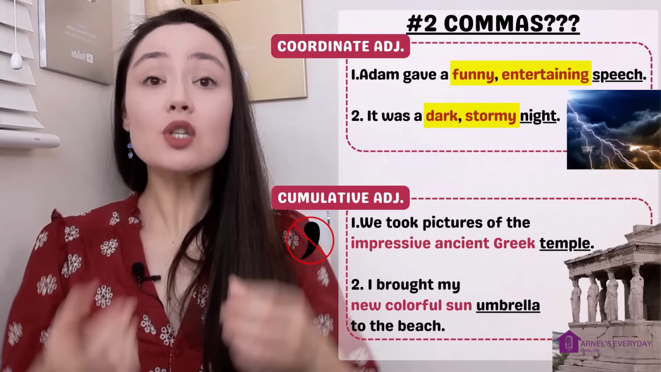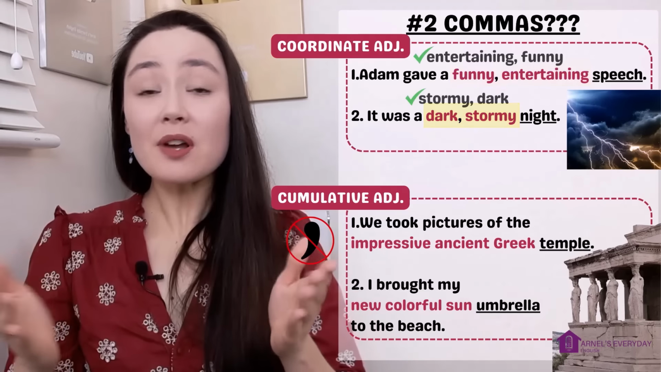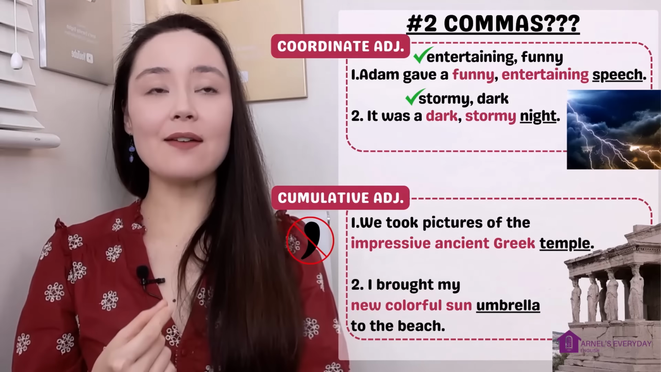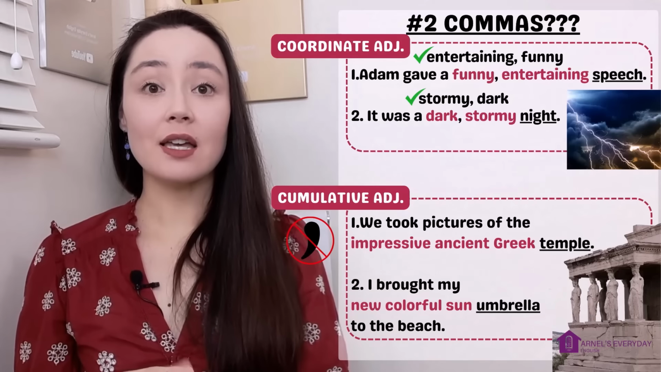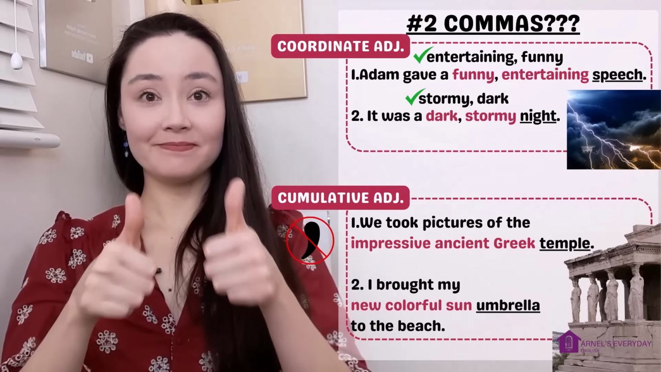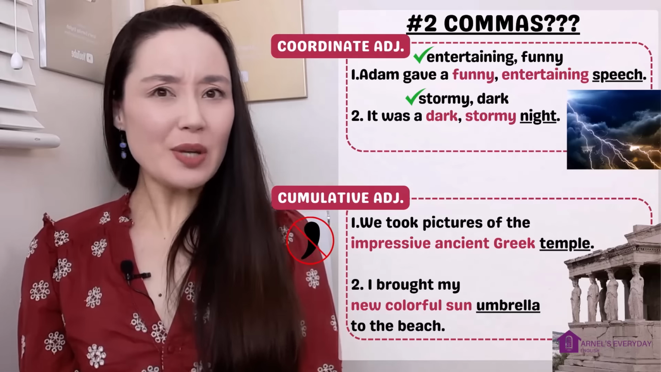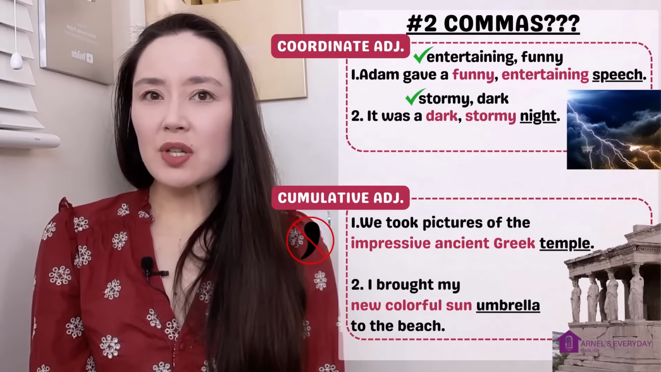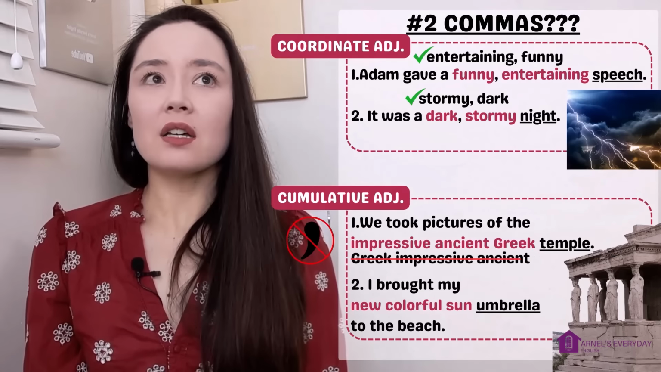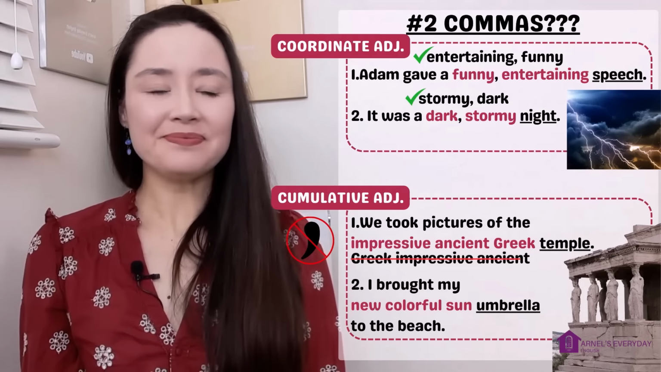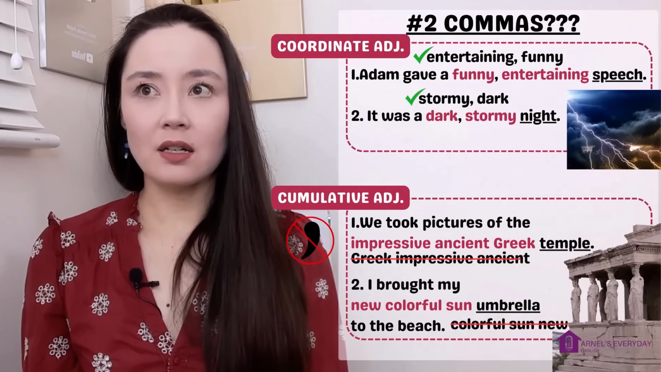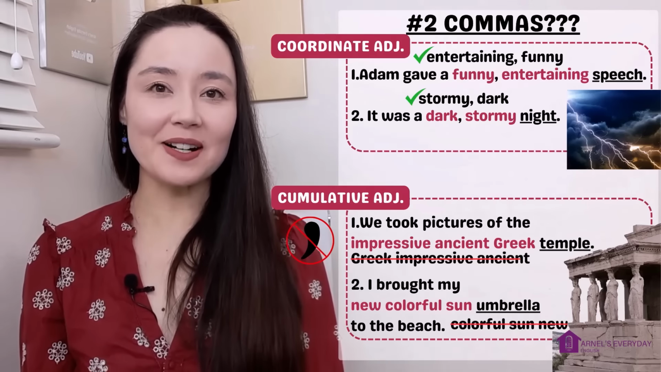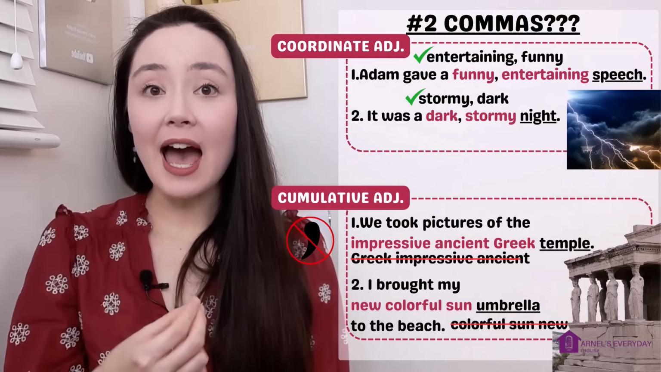With coordinate adjectives, you can also move the places. Remember, they don't follow the adjective word order. So I could say, Adam gave an entertaining, funny speech. It was a stormy, dark night. Both are good. You cannot do that with the other sentences. I mean, I can't say, we took pictures of the Greek impressive ancient temple. We can't say, I brought my colorful sun new umbrella to the beach. That doesn't work.